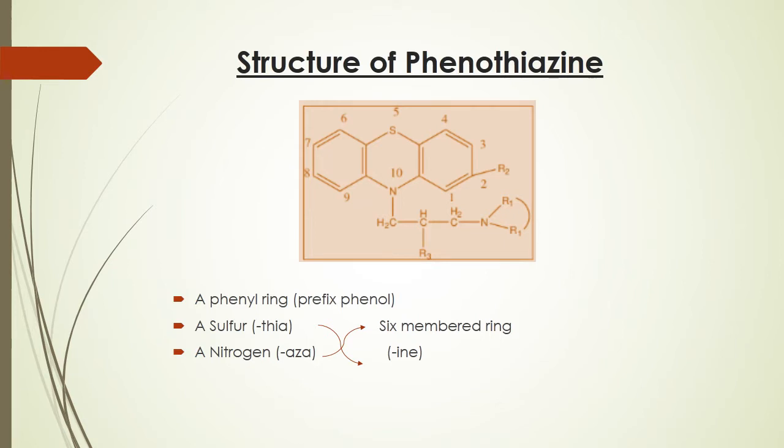Hence, depending upon this structure, they are known as phenothiazines. If we talk about numbering, then we can number the phenothiazine ring in the way I have shown in the structure. The numbering starts from 1, 2, 3, 4. The sulfur gets number 5, and the numbering ends at the nitrogen at number 10. At number 10, there is an addition of an alkyl side chain.